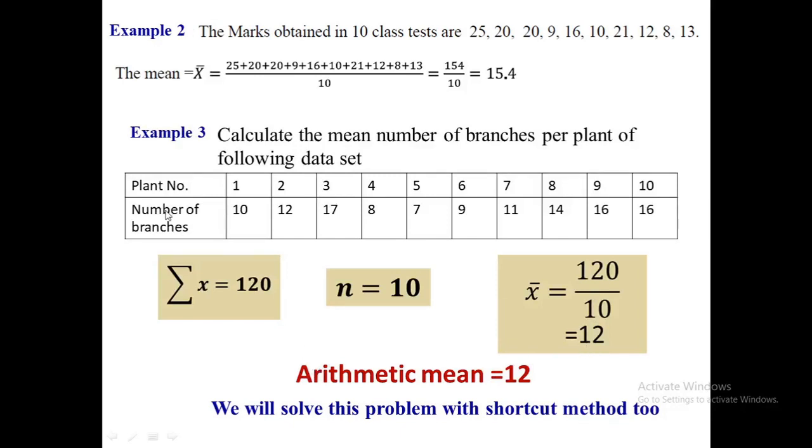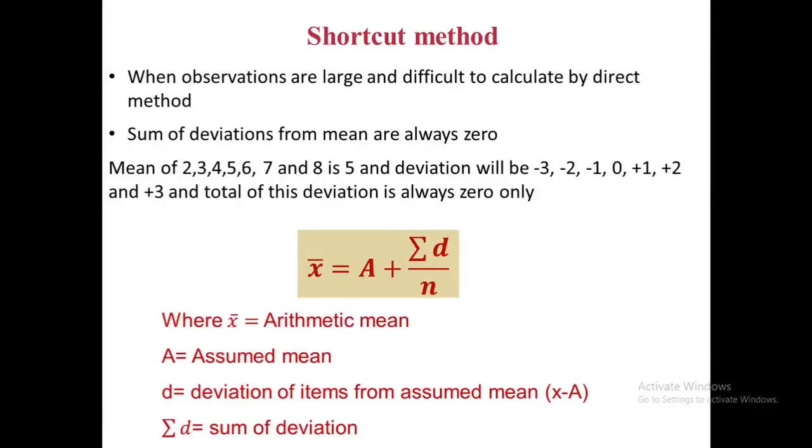All these three examples were based upon the direct method. We can also solve with a shortcut method. But before starting the shortcut method, we should know what the shortcut method is. This method can be used for all kinds of data sets. However, it is the preferable method where observations are large, to avoid the considerable difficulty in the calculation of the arithmetic mean. It is based upon the property that the sum of deviations from the mean is always 0.